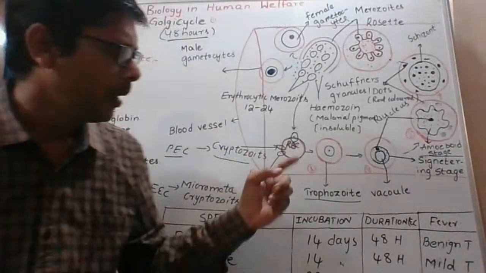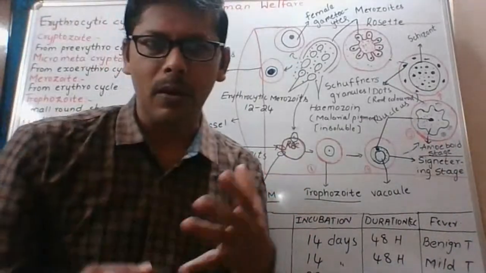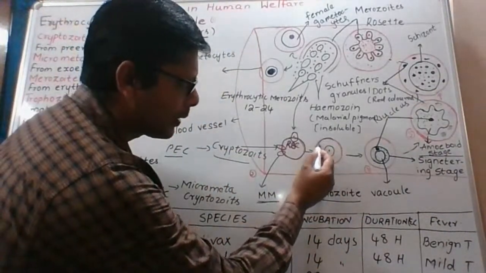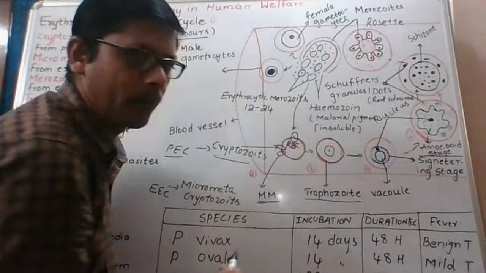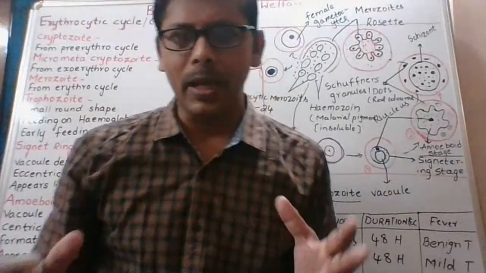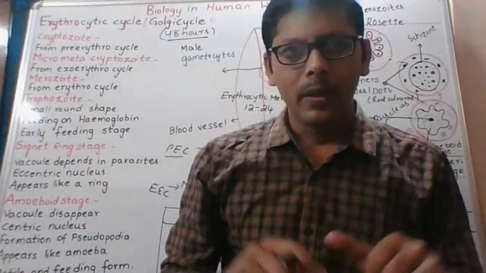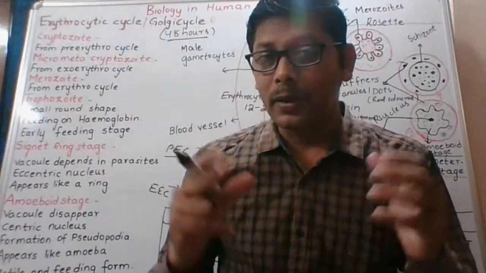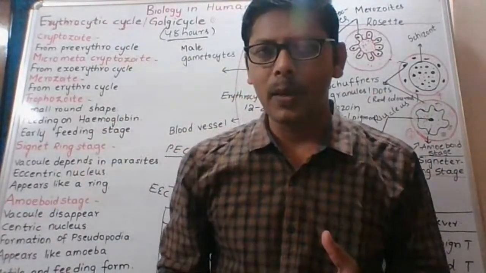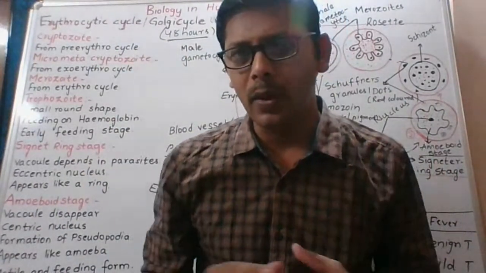Now what does it feed on? What is this cell? Red blood cell. Inside the red blood cell, there is a respiratory pigment. Can you type in your answer? What is the respiratory pigment present in our RBC?